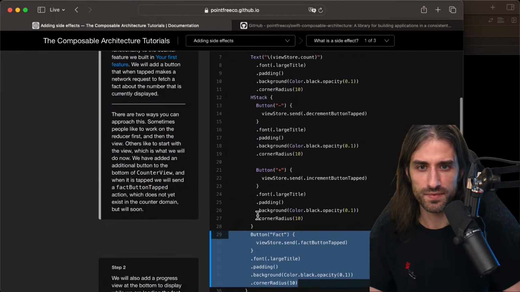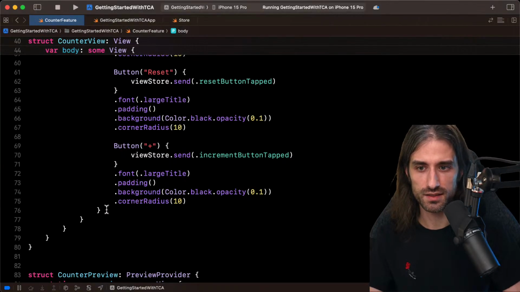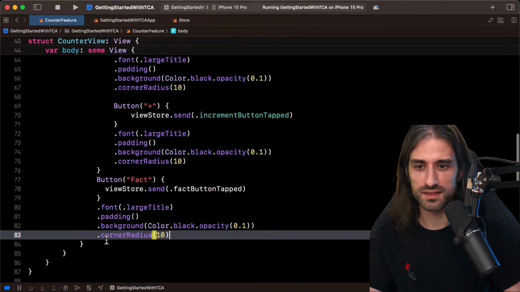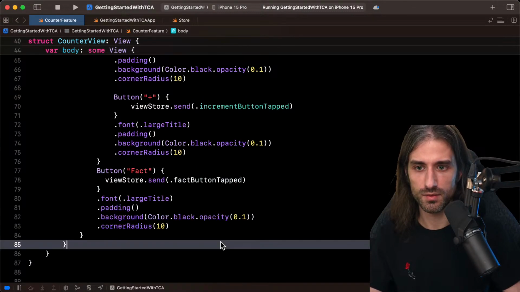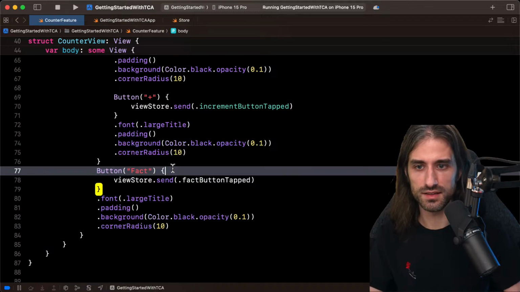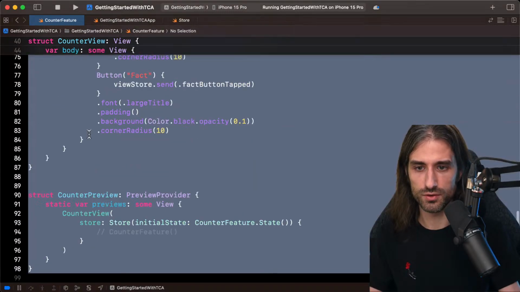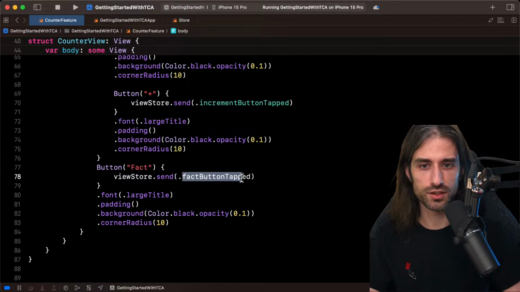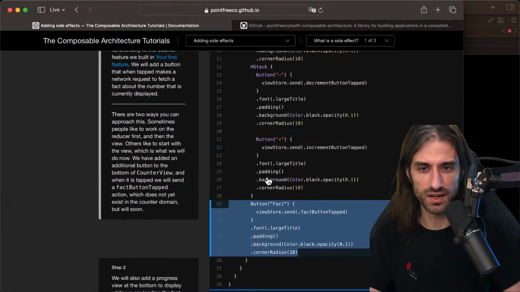Just to check, it's added after the H tag. So here we have this H tag right here, and after it, I add this button. Once again, let's fix the indentation, even on the whole file. Perfect. So the button sends this action, which does not exist yet. So for now, the code doesn't build.